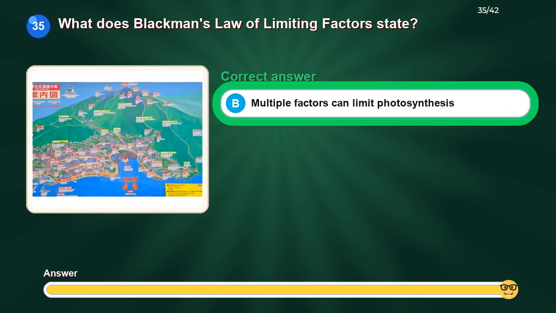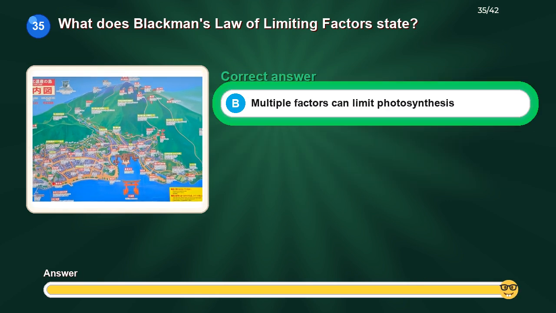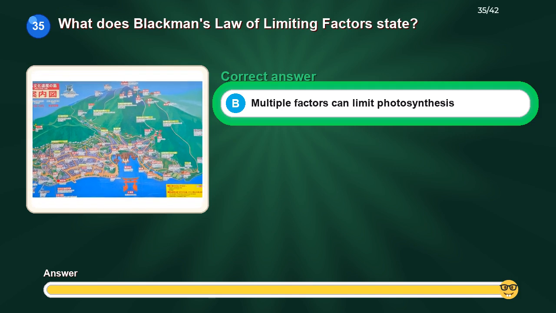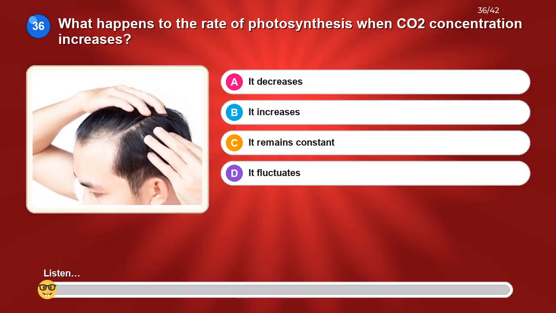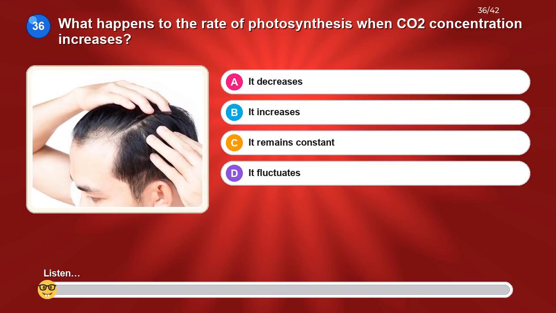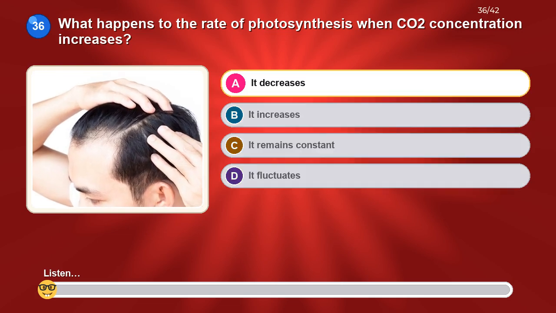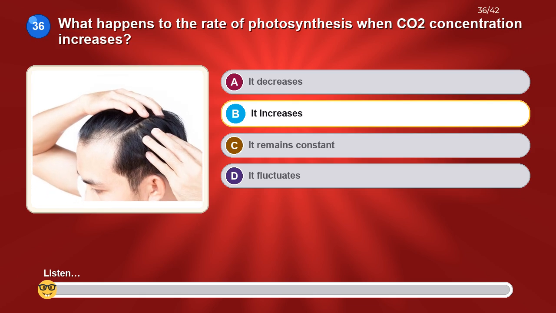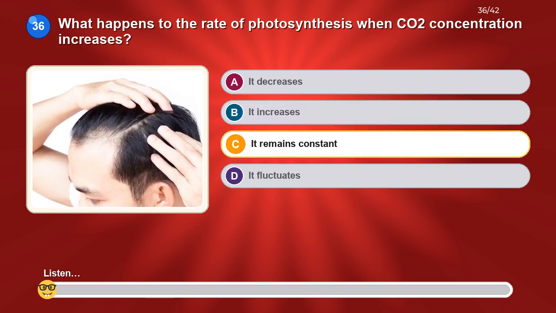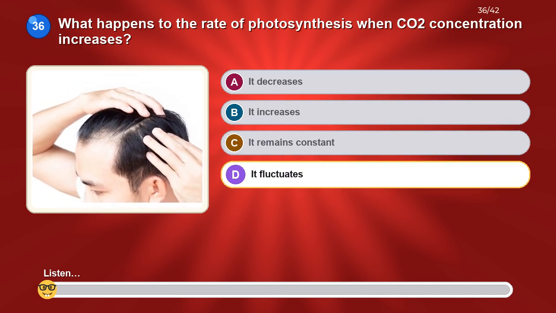The correct answer is multiple factors can limit photosynthesis. What happens to the rate of photosynthesis when CO2 concentration increases? Option A, it decreases. Option B, it increases. Option C, it remains constant. Option D, it fluctuates.